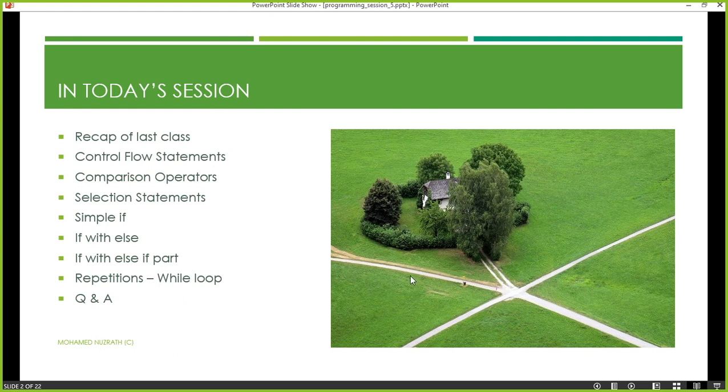When it comes to control flow statements, you can see to the right a picture with around 5 roads coming to a junction. Imagine you are a person walking along this road up to here. Once you come to this junction, if I ask you, can you go in all the directions, all 5 directions, at the same time? Keep your microphones switched on, children, so we can discuss. My simple question is, once you walk into the junction, can you walk in all the directions?